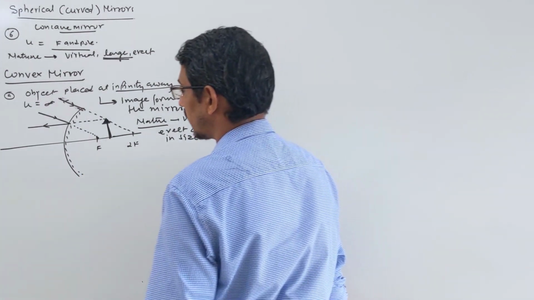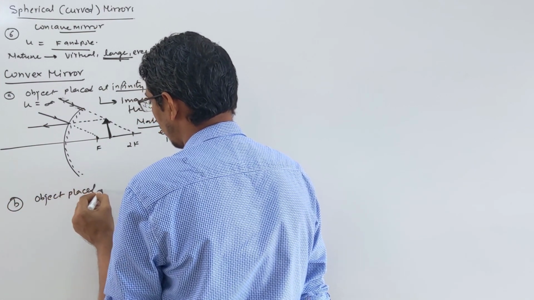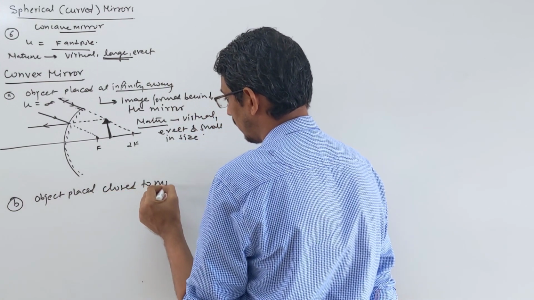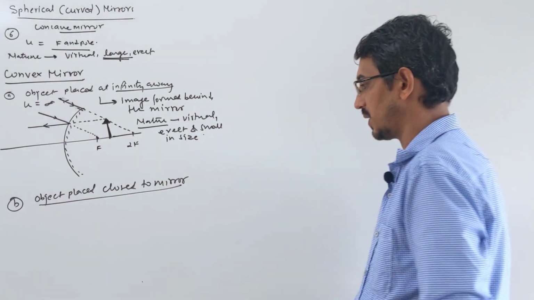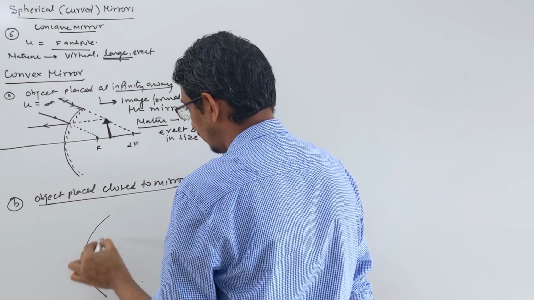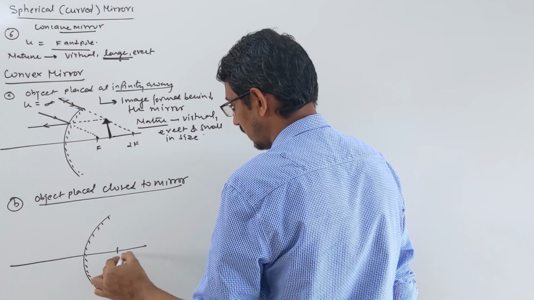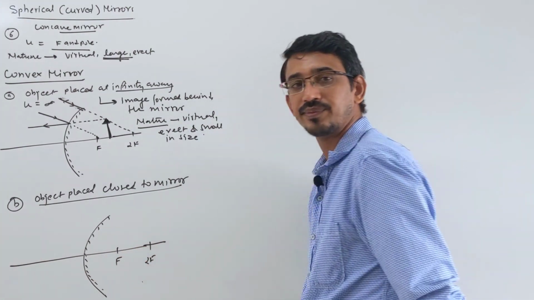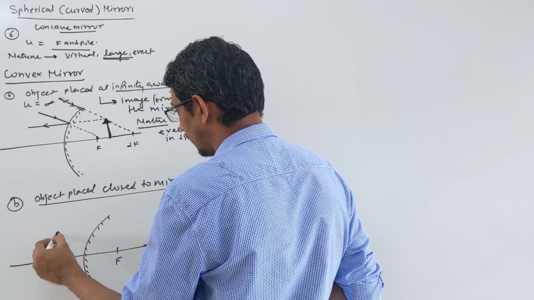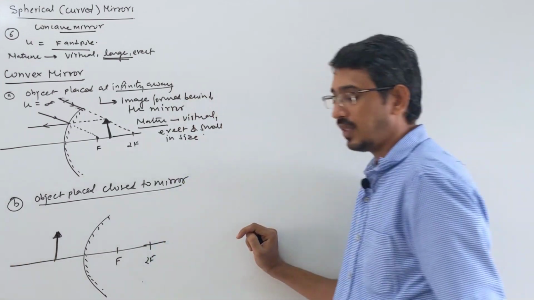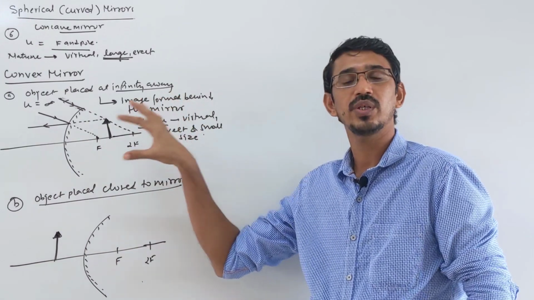Okay. This is what happens when you place the object at infinite distance. Now suppose you put the object a little close to this mirror, at a finite distance. Okay, so this is your mirror, focus, and this is your 2F. The object is placed close, nearby to this. This is the object. Then where is the image formed? The answer will be exactly the same: behind the mirror, small, virtual, diminished.